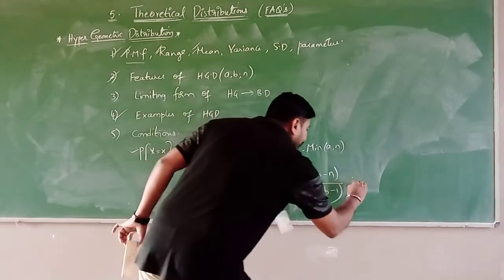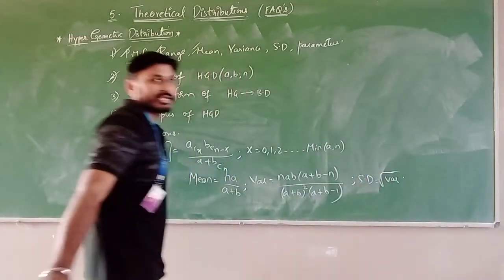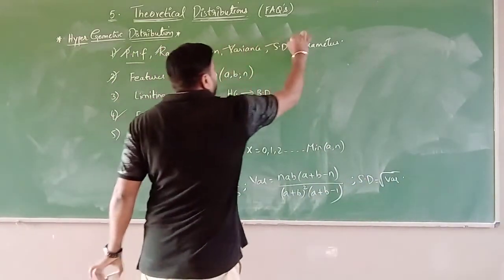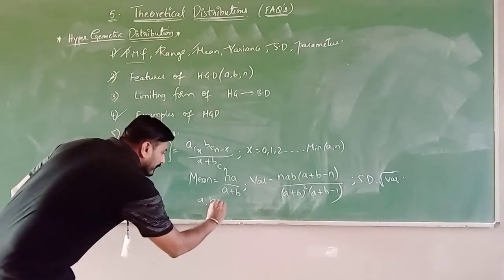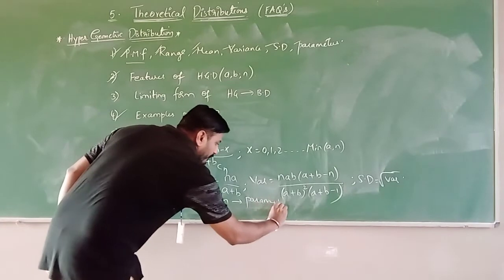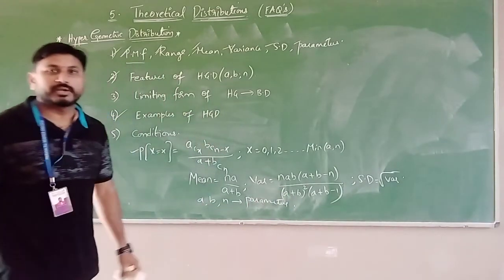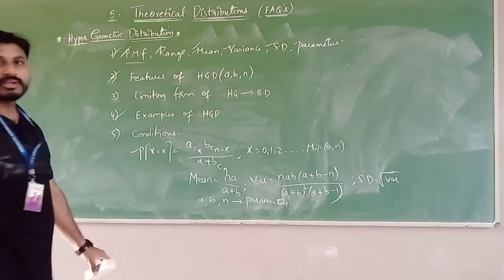Next, the standard deviation is nothing but the square root of variance. Now, what are the parameters? A, B and n are the parameters of the hypergeometric distribution.